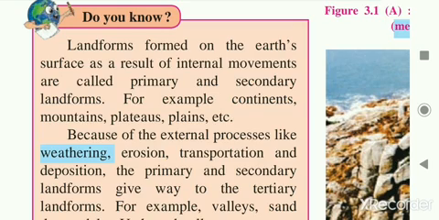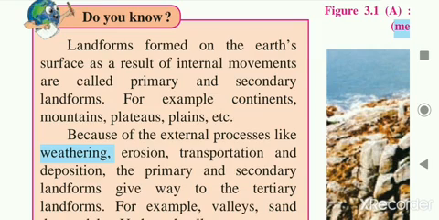Different landforms formed due to internal movements are called primary and secondary landforms. For example, continents, mountains, plateaus and plains are examples of primary and secondary landforms, because they are formed due to internal movements.